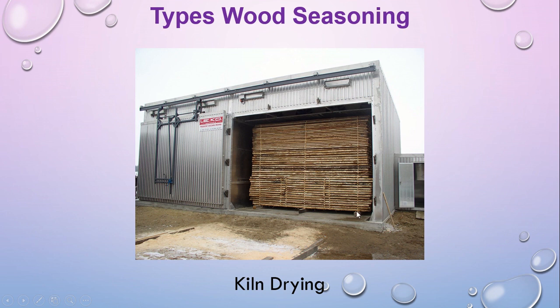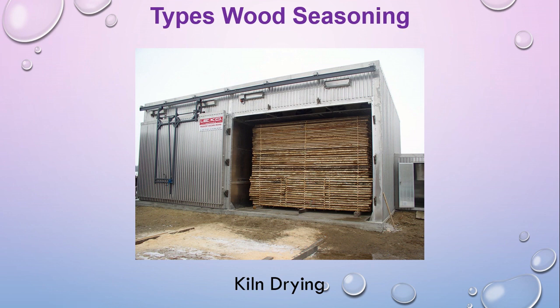This is the airtight dome, and this is the way the wood sheets are organized. Have a look, underneath, the bottom layer is not in contact with the ground, about 30 to 40 centimeters above the ground, and on top of the wood is other wood. Inside here, water vapor is passed after closing the room.